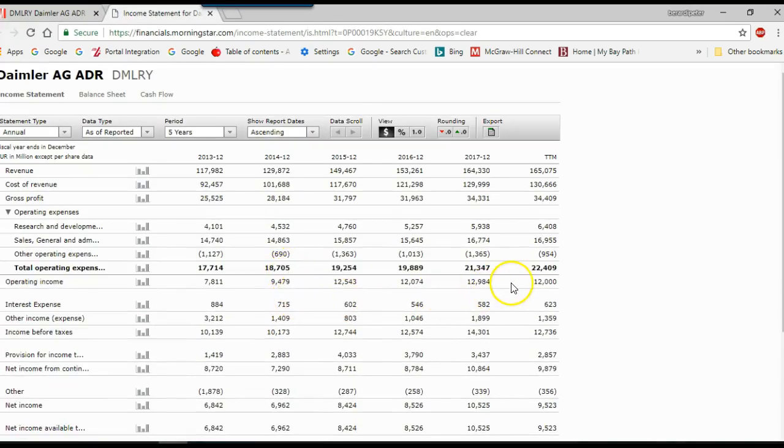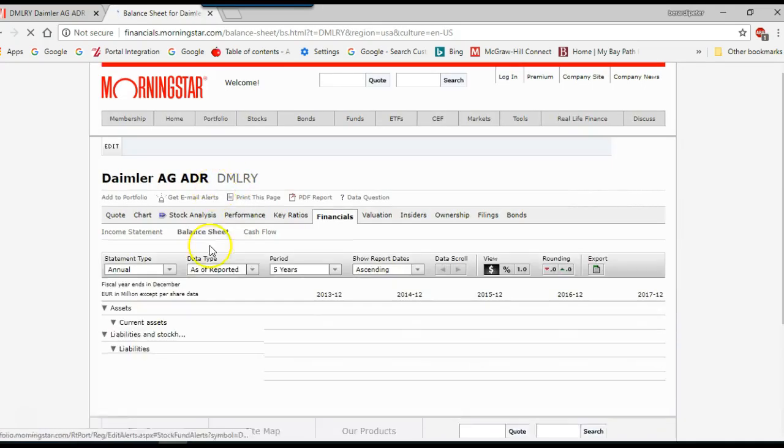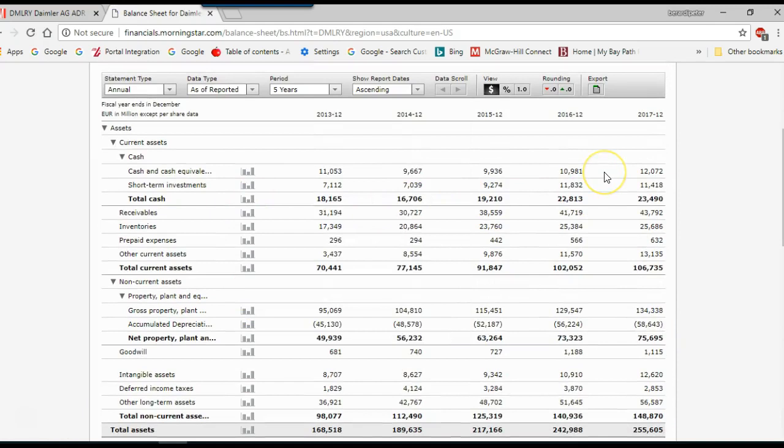Click on all financial data, and you basically can get the income statement right here. You can get the balance sheet over several years. You can see that receivables are indeed growing, which explains the lower turnover. You see inventory as well is growing, which explains the lower turnover. Something's going on there. The financials aren't going to tell us, but by measuring, you're coming up with questions to ask.